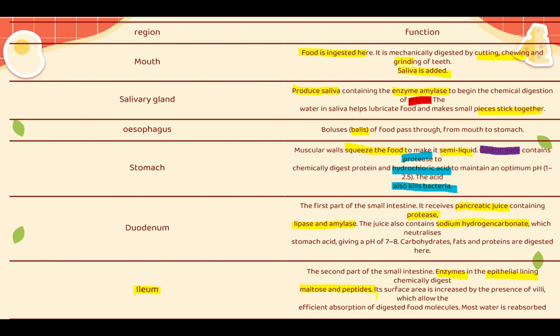Now, completing the function of the ileum, its surface area is increased by the presence of villi. We will talk about this even more, which allows efficient absorption of digested food molecules.